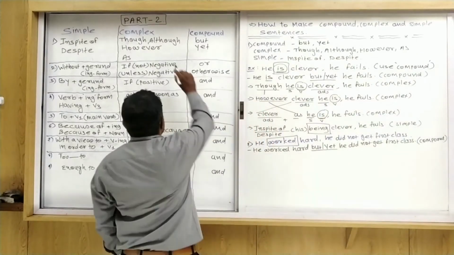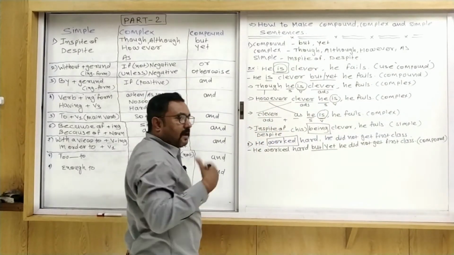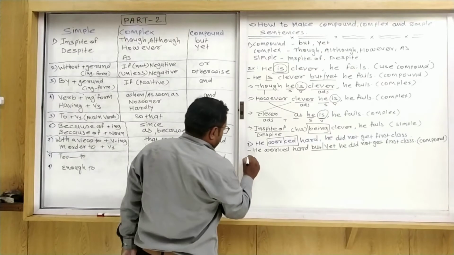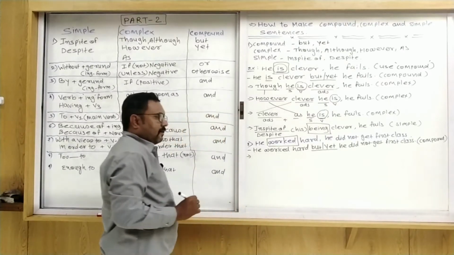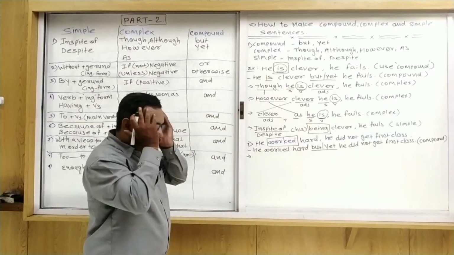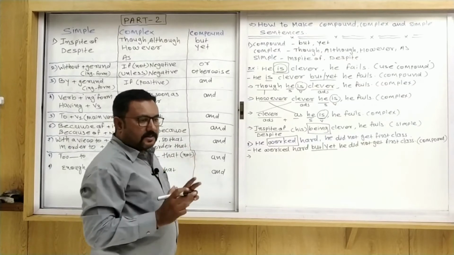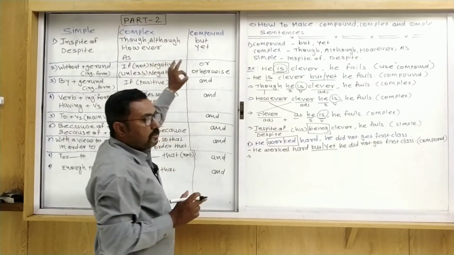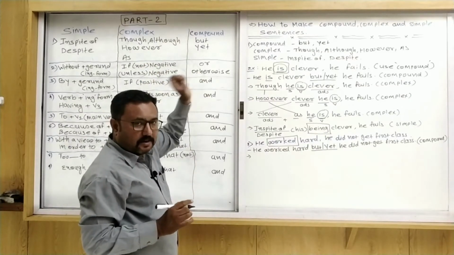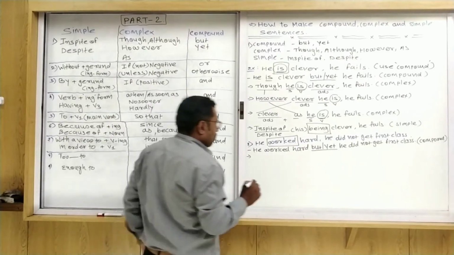Now I try to use a complex sentence. How to make a complex sentence? When we make a complex sentence, we have to remember which conjunctions we use: though, although, however and as. First of all, we write down though.